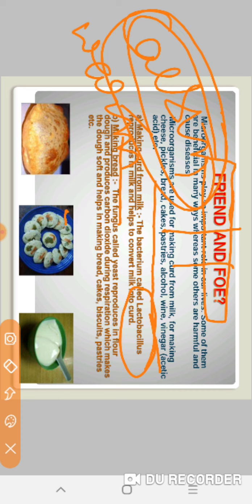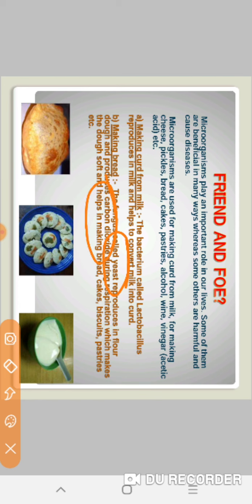The second activity is making bread. The fungus called yeast. What is the name of the fungus? Yeast reproduces in flour dough and produces carbon dioxide. Which gas is released? Carbon dioxide during respiration, which makes the dough soft and helps in making bread, cakes, biscuits, pastries, etc.